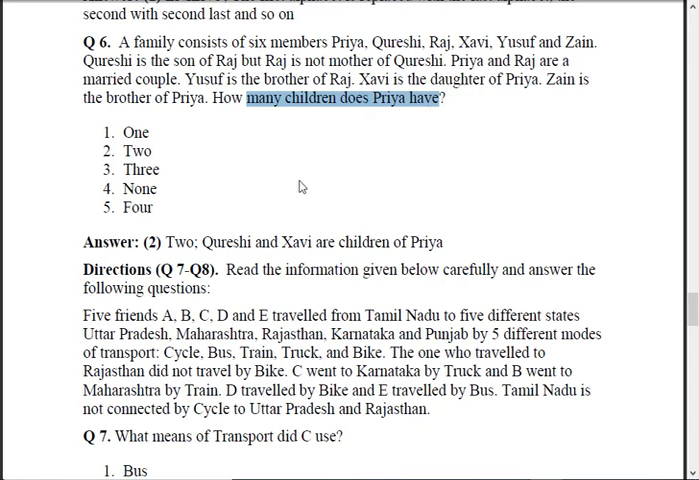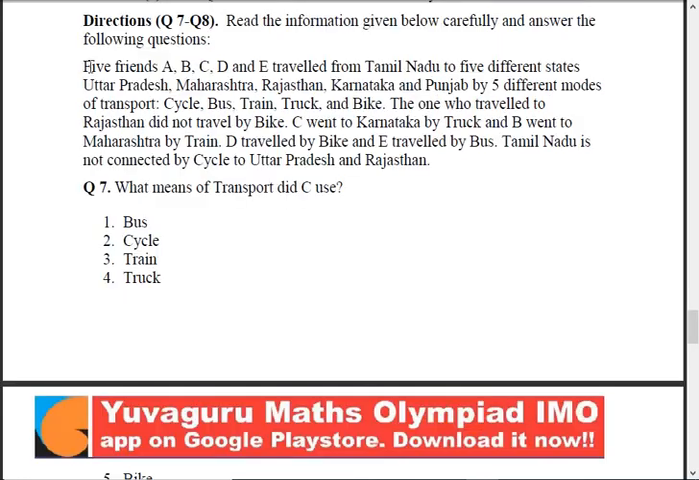So the answer is 2. How? See this, Qureshi is the son of Raj, right? So Raj and Priya are married. Raj is not the mother, so Raj is the father, Priya is the mother, right? So Qureshi is the child of Priya and Raj. One done. Xavi is the daughter of Priya, so that second is also done. So 2. That's it.